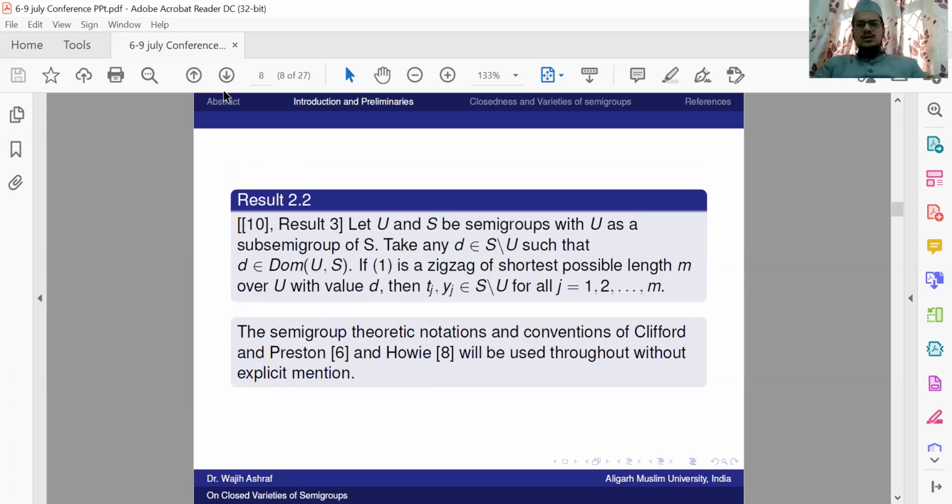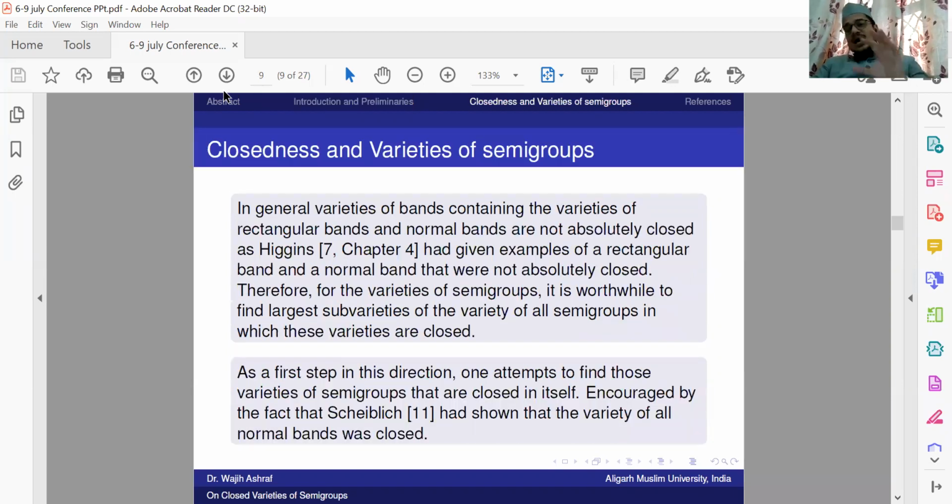Now, this is also an important result up to some extent. Now I will tell the background of the paper. In short, all varieties are not absolutely closed. So the idea comes to mind: which varieties are closed in itself, and which varieties are closed in containing varieties? Containing varieties means, for example, this is U, this is S, and U is contained in S. So we have to see whether U is closed in S or not.